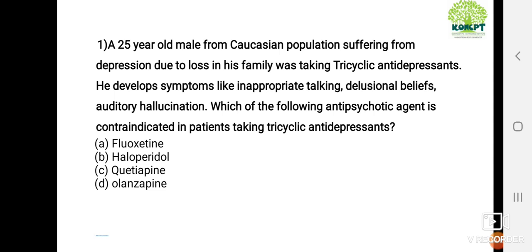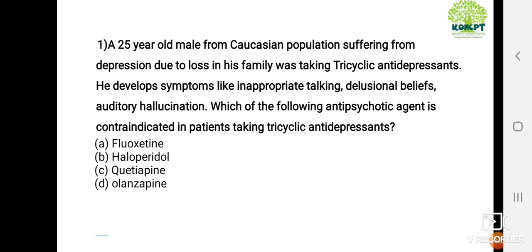A 25-year-old male from Caucasian population was suffering from depression due to loss in his family, was taking tricyclic antidepressants. He developed symptoms like inappropriate talking, delusional beliefs, auditory hallucination. Which of the following antipsychotic agent is contraindicated in patients taking tricyclic antidepressants? The options given are fluoxetine, haloperidol, quetiapine and olanzapine.